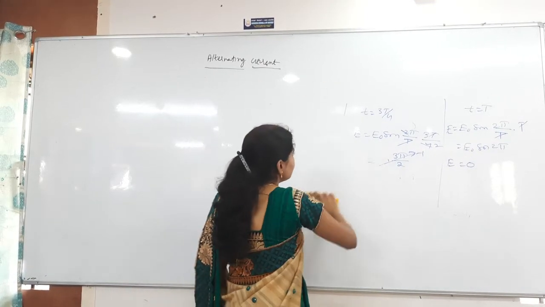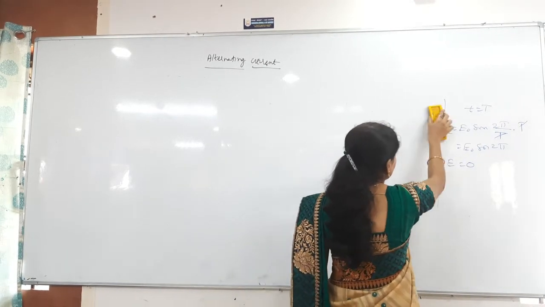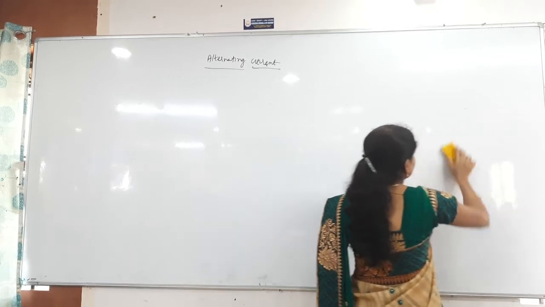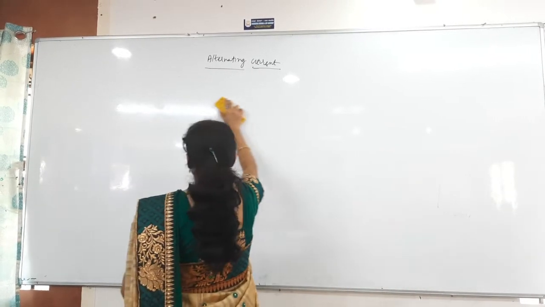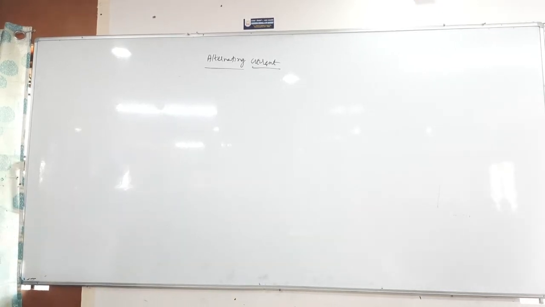At time T/4 and at the angle pi/2, the alternating current or voltage becomes maximum.